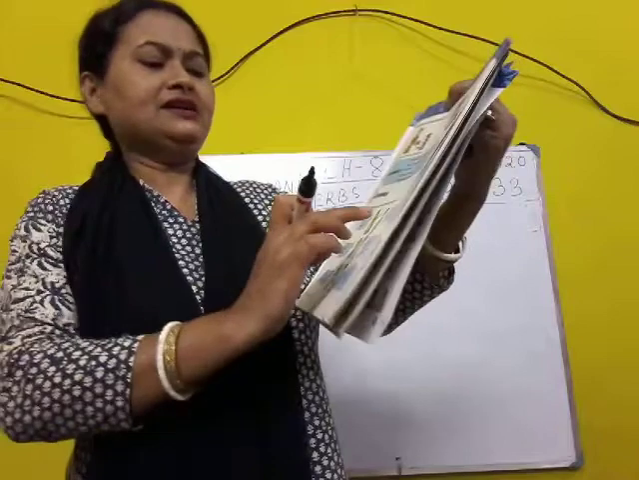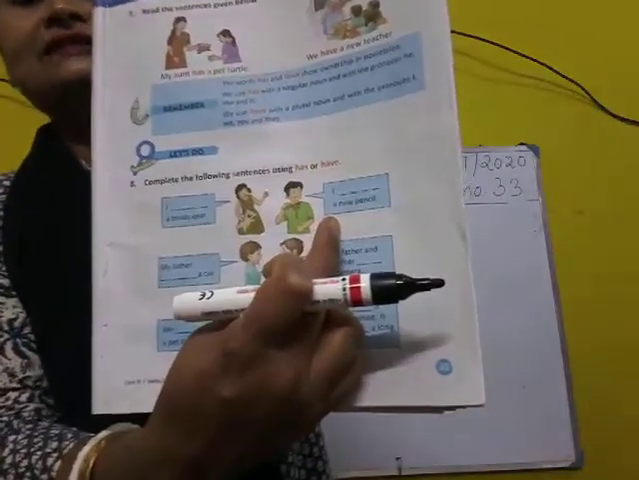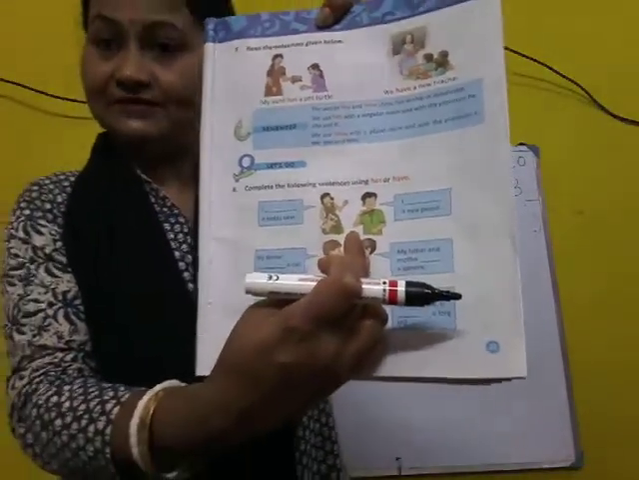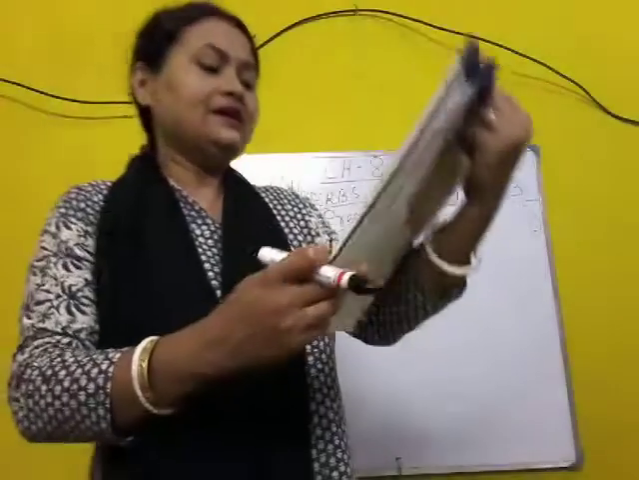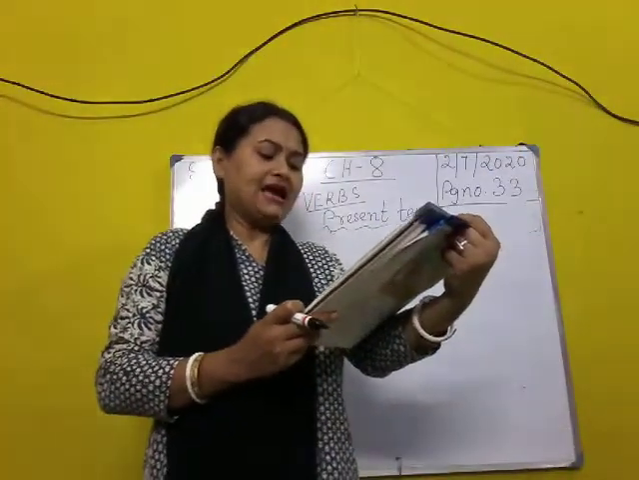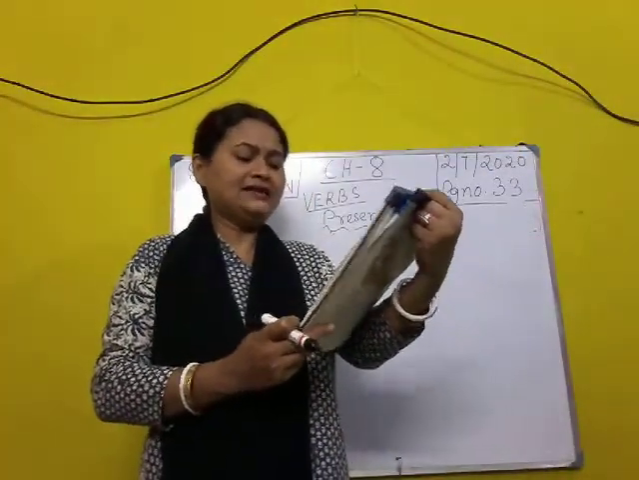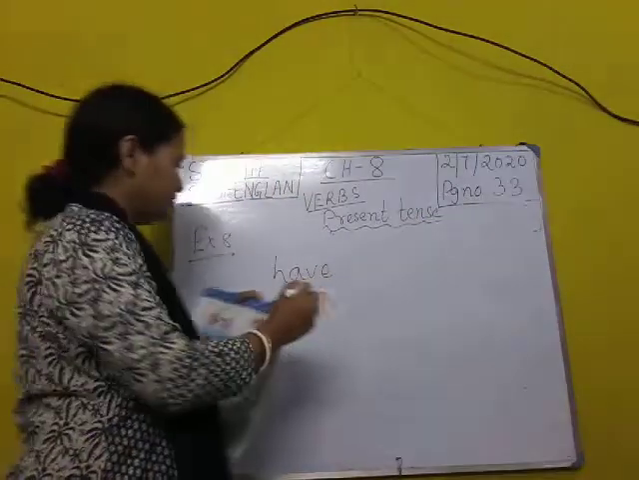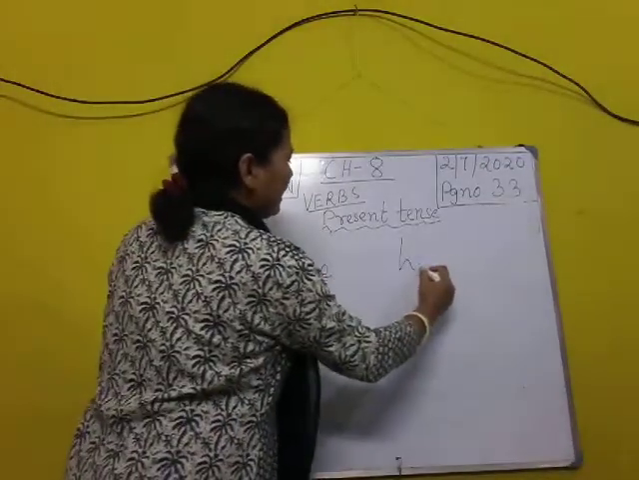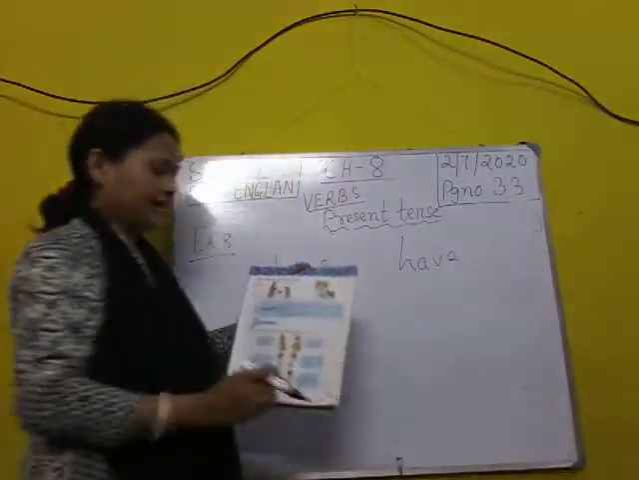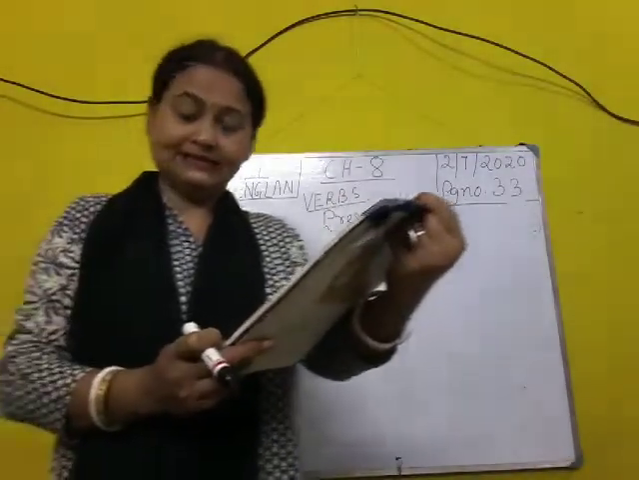Now come to the next picture, this one. What is this boy saying? They are conversing among themselves. Okay. Now see, this boy is saying I dash a new pencil. The boy is showing one pencil. So here also I have. So this side also have. I have a new pencil.